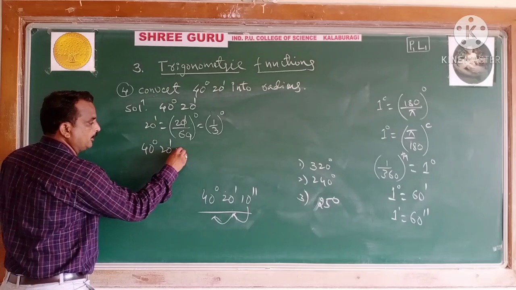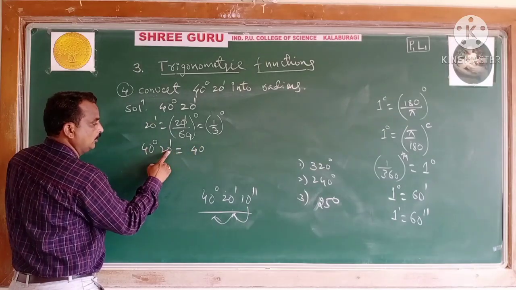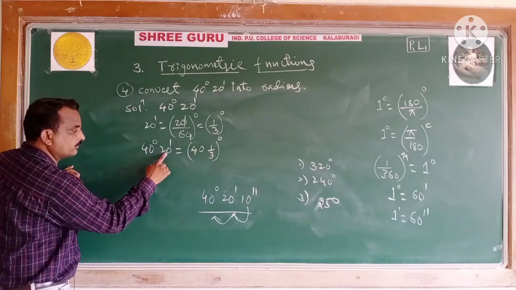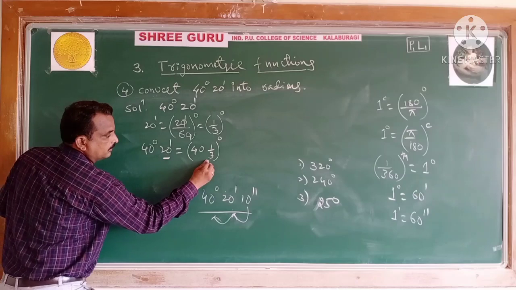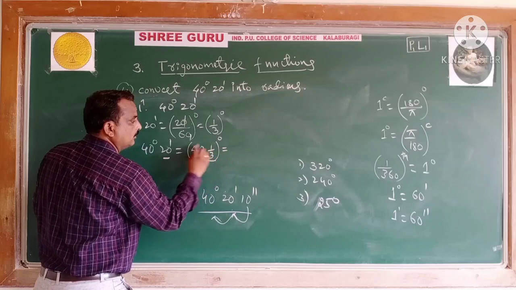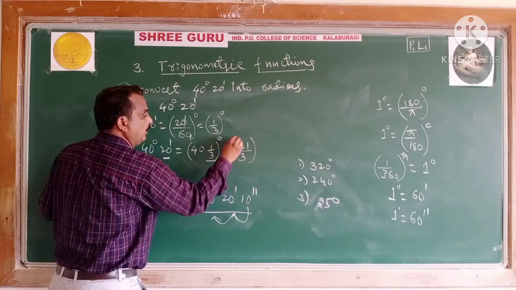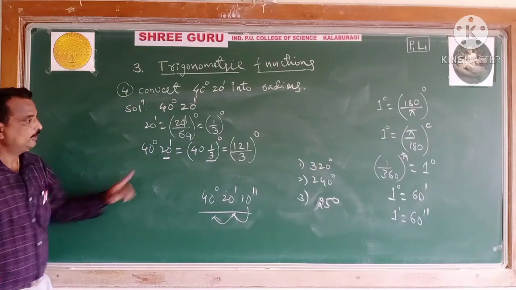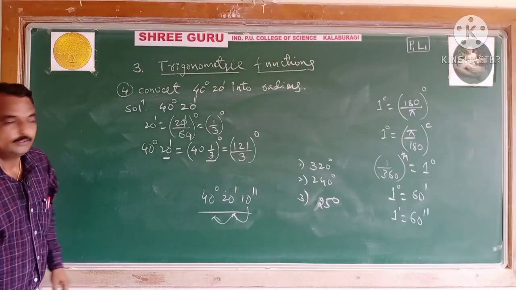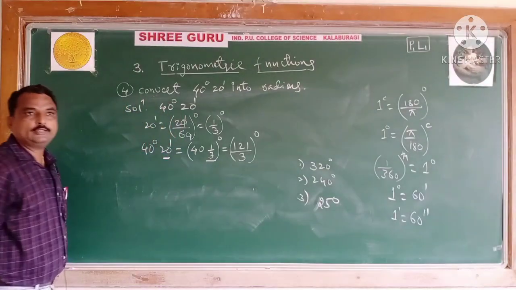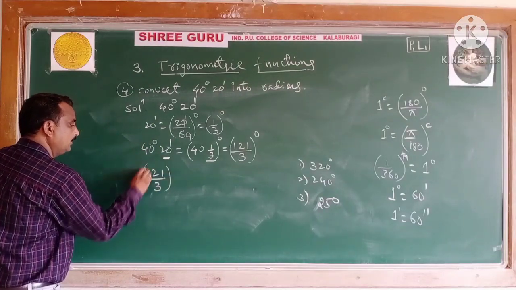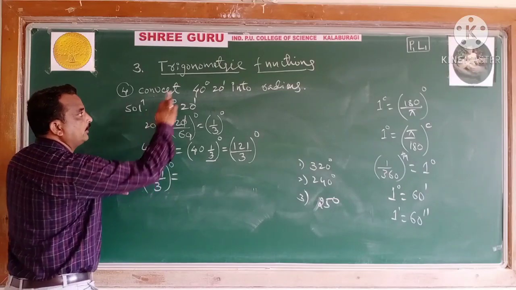40 degree 20 minute is equal to how much? 40 it is. 20 minute, how much will you get? You have converted this 20 minute to 1/3 degree. Combine here, how much does it become? This is known as a whole angle, not in terms of fractions. You have converted this fraction in terms of a whole degree. This becomes 121 by 3 degree.